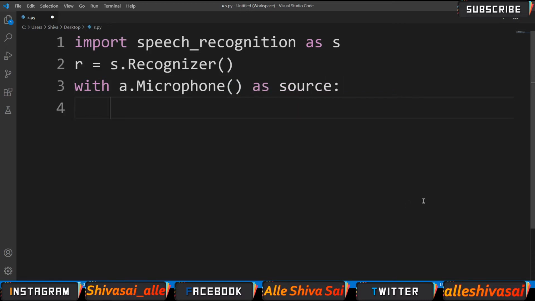To know where the recording started and where the microphone is on and when the microphone is off, I am using a print statement.